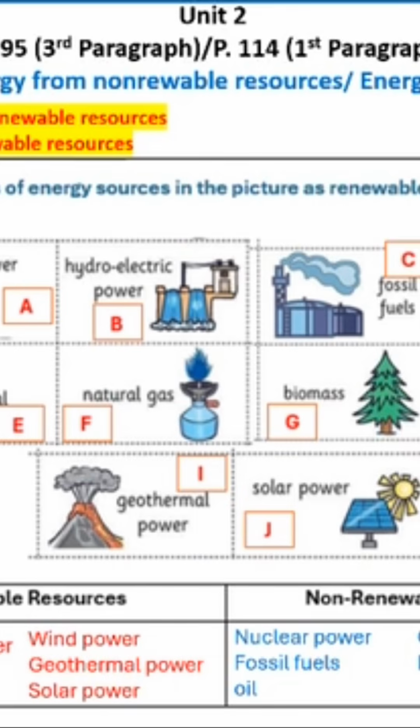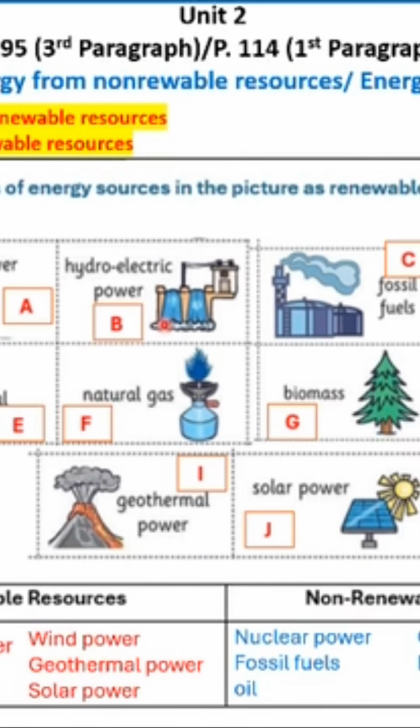Let's do them together. So nuclear power, we know that it is a non-renewable resource, and remember always non-renewable, they cannot be replaced. Renewable resources, they can be replaced quickly in nature. Okay. Nuclear power is a non-renewable resource because it cannot be replaced.